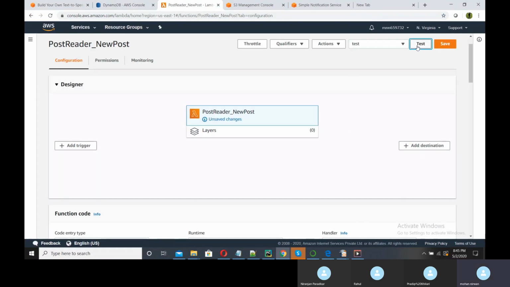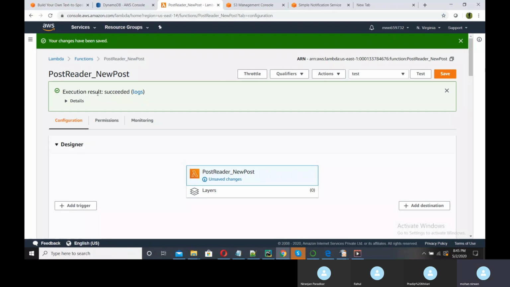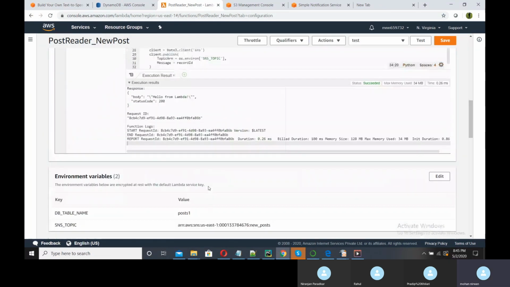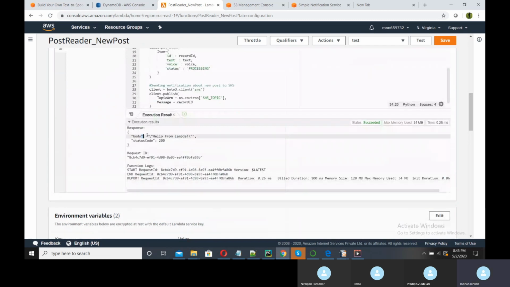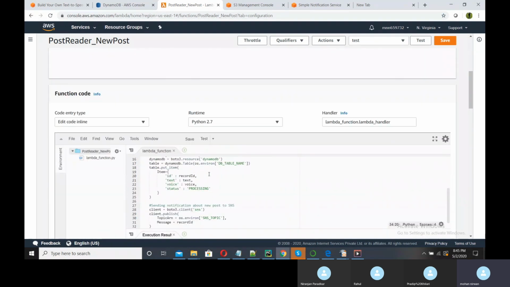Create. Now the input parameter we have given and we are testing it. Execution results succeeded. Here we can see the logs also. Hello from Lambda and status code is 200. So our function is successfully executed.